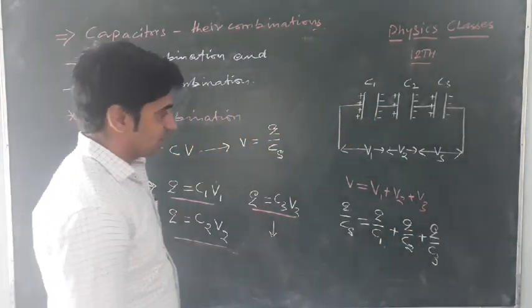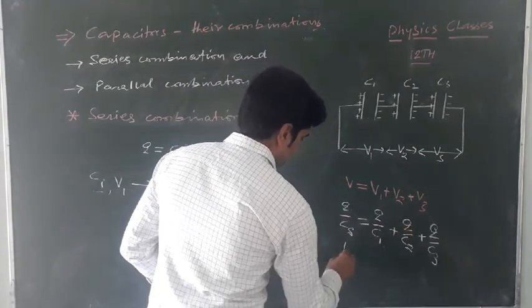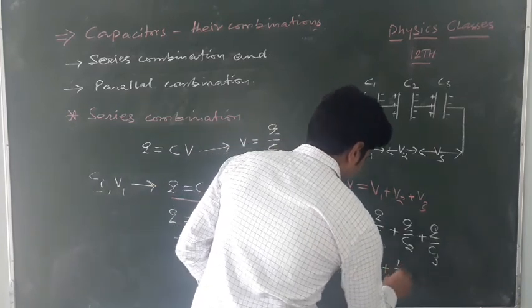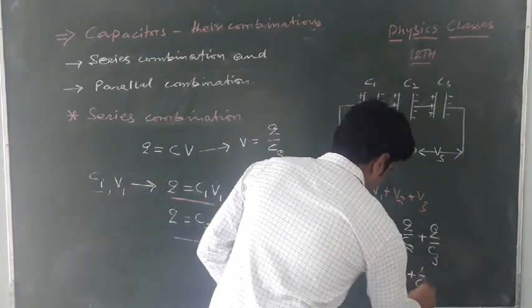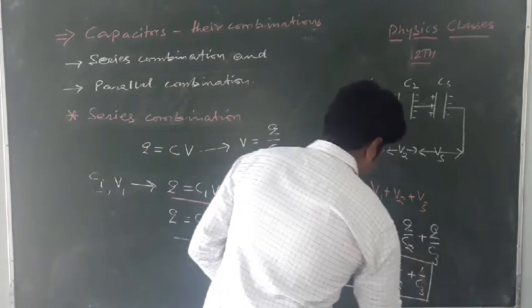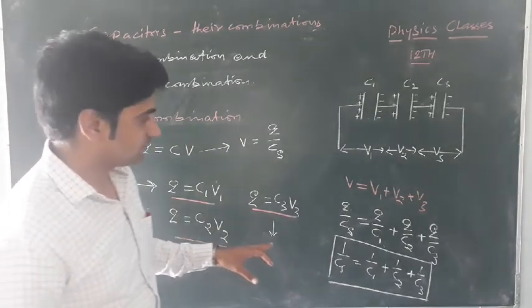So what does the net capacitance of that network become? Q will be cancelled out. So 1 upon CS equals 1 upon C1 plus 1 upon C2 plus 1 upon C3. For that series combination, the total capacitance becomes like that.